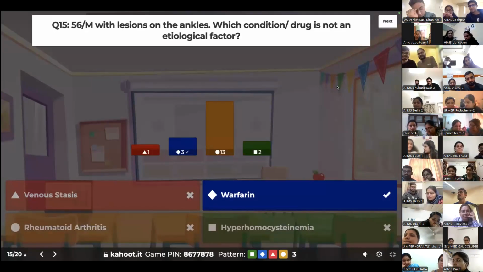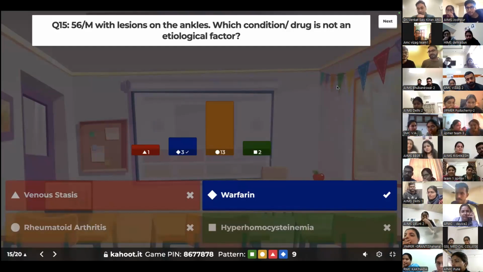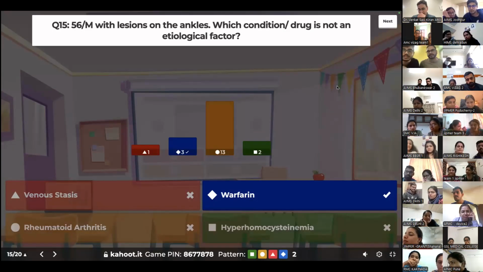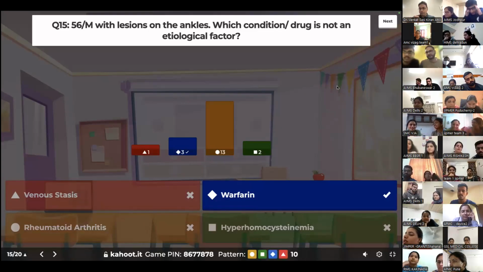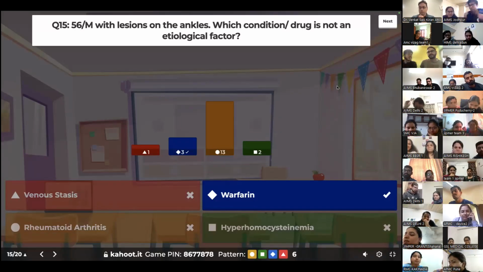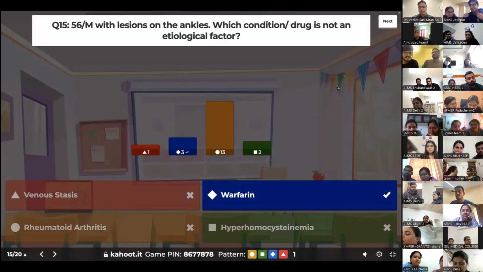So 3 people have answered. What is the diagnosis here? Or anybody else? Livedoid vasculopathy, sir. Yes, it is livedoid vasculopathy. And why is warfarin the right answer? Because warfarin is one of the anticoagulants you use as a treatment for livedoid vasculopathy, don't you? Because it's a procoagulopathy. It's a hypercoagulable condition.